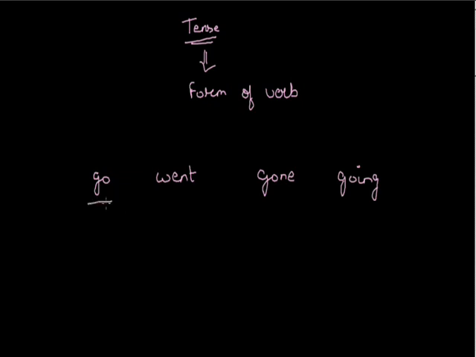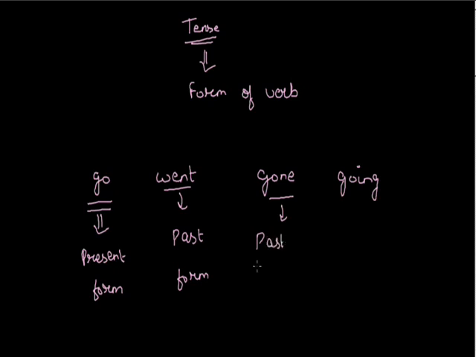So here go is a present form of verb or first form of verb. That's why it makes our present tense. Went is a past form of verb or second form of verb. It makes past tense. And gone is the past participle, that is our third form of verb. And going is the present participle.